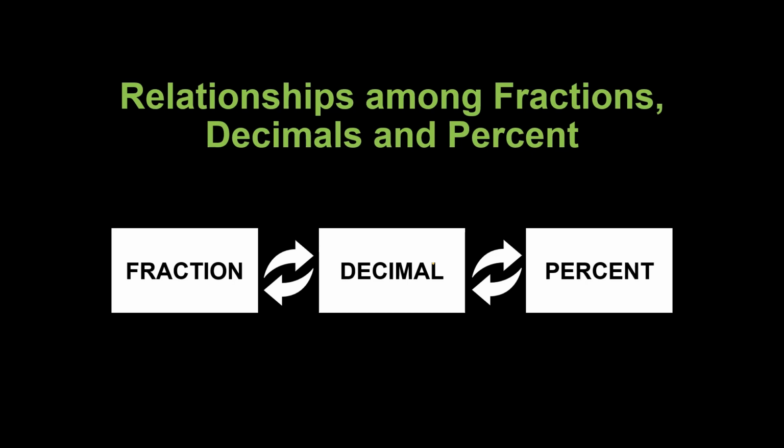Given a fraction, we can convert that into decimal, and on the decimal we can convert that into percent, and percent to decimal, decimal to fraction, fraction to percent, and percent to fractions. Let's have first the conversion of fraction to decimal. So, example number one.